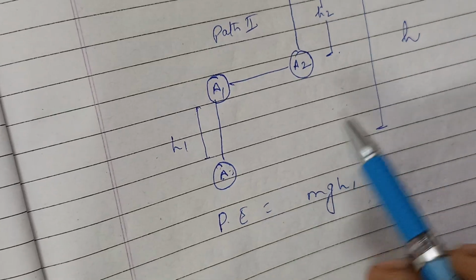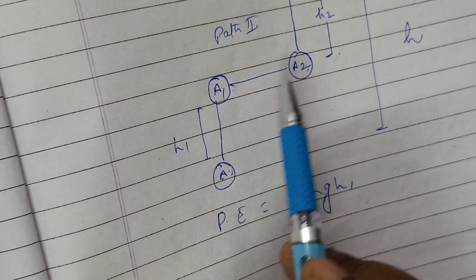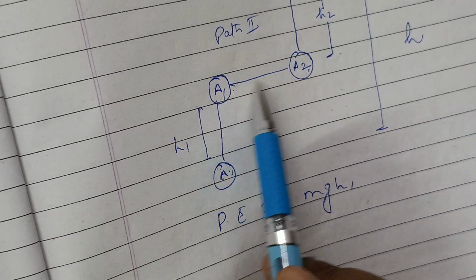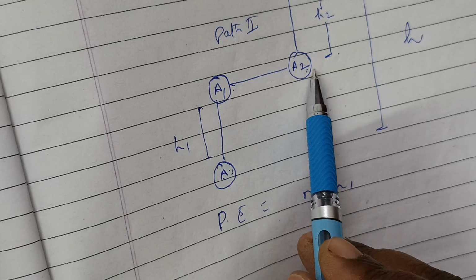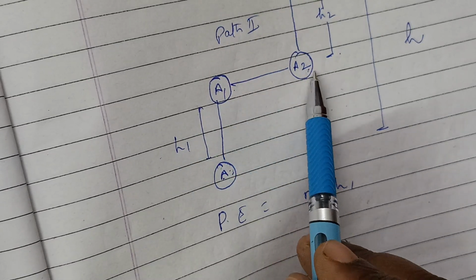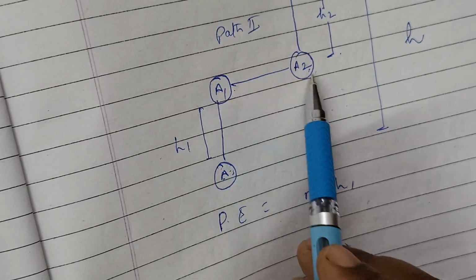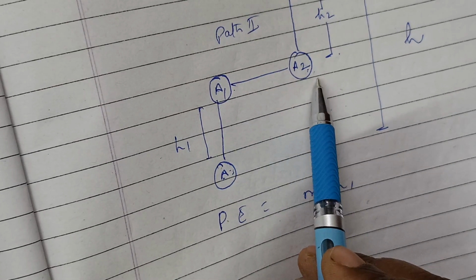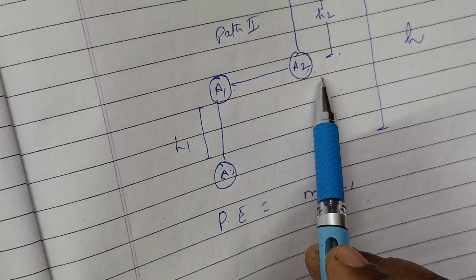Now from A1 to A2, no work will be done against gravity, because the force of gravity acts perpendicular to the displacement of the ball. Thus, the potential energy of the ball at positions A1 and A2 is the same. Hence, there is no change in gravitational potential energy of the ball in going from A1 to A2.